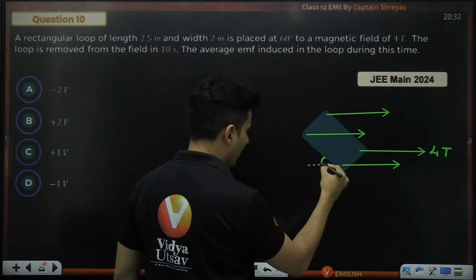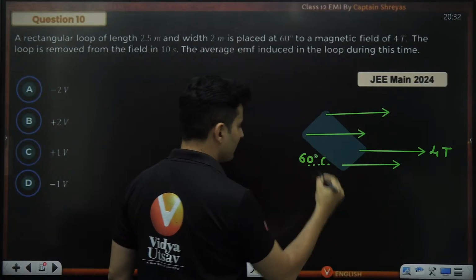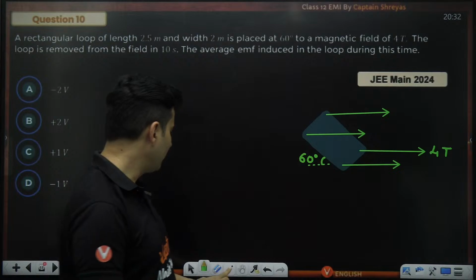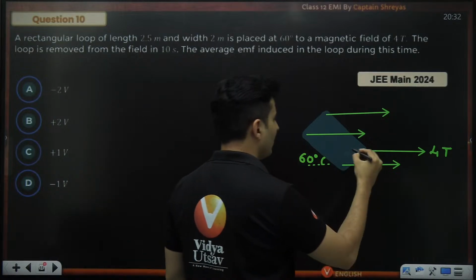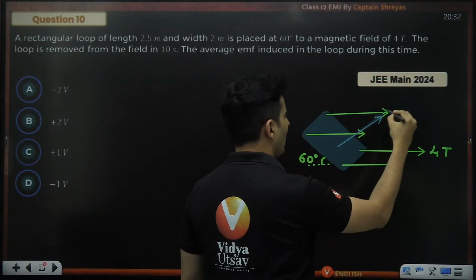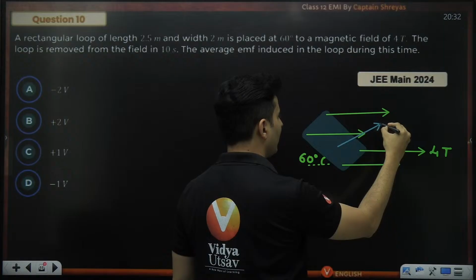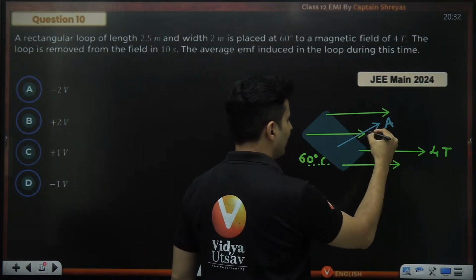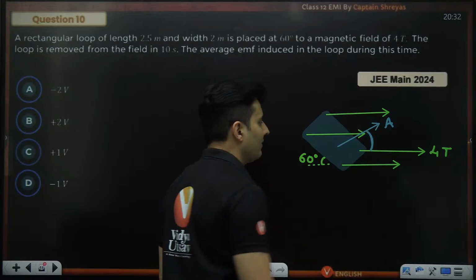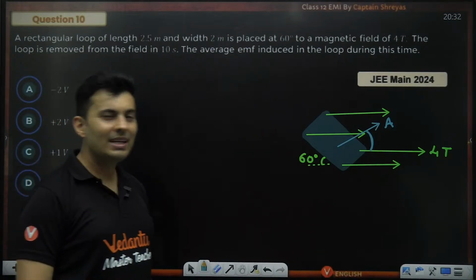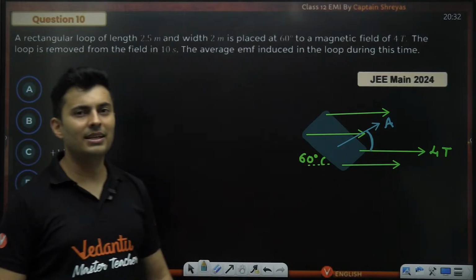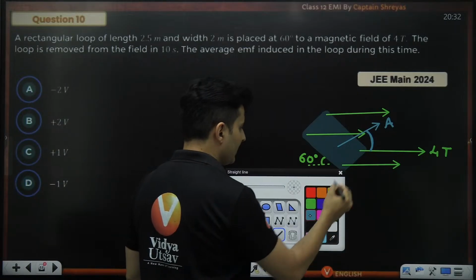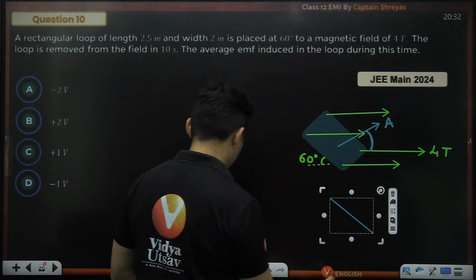As it is mentioned over here, this particular angle of 60 degrees is the angle made by the surface with the magnetic field. Can you think and clearly tell me how much angle the area vector will make with the magnetic field? Quickly think and tell me, will it still be 60 degrees? I don't think so. Just look at the sideways diagram.